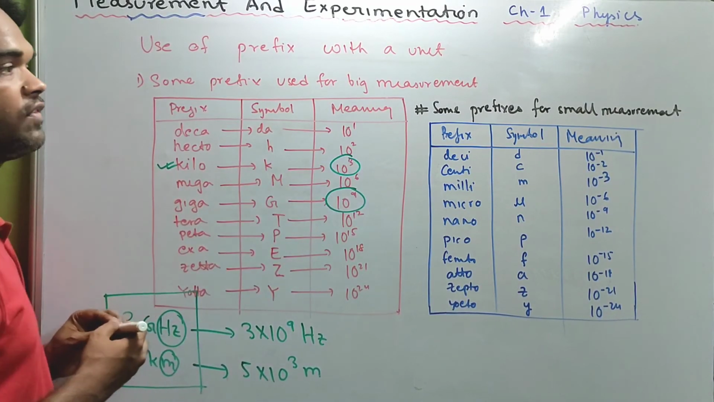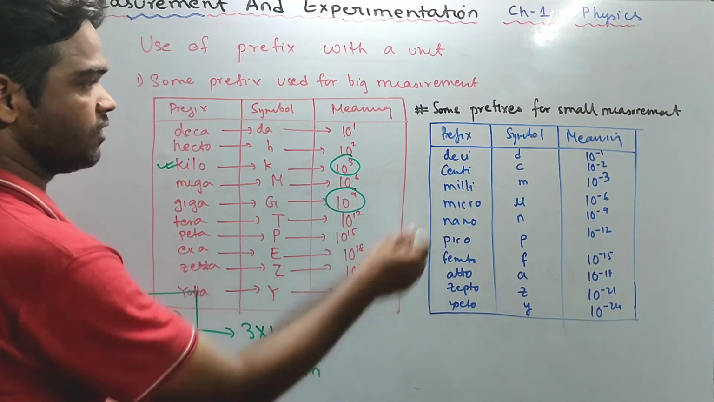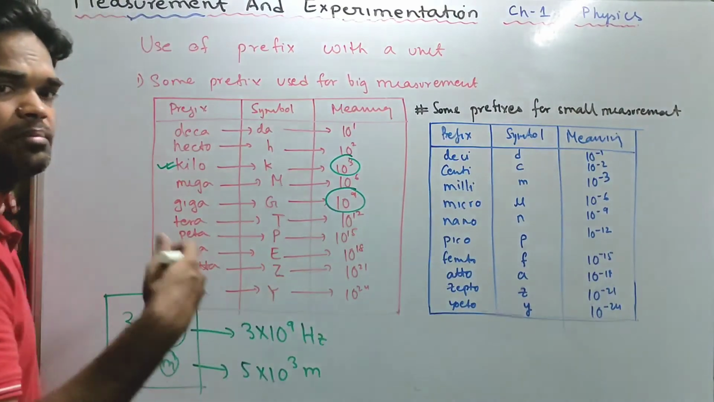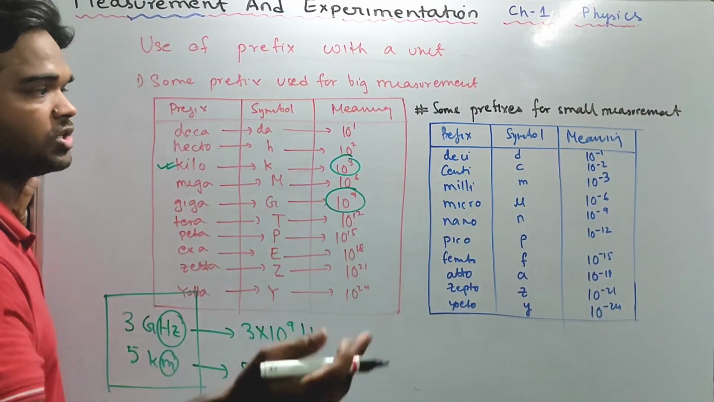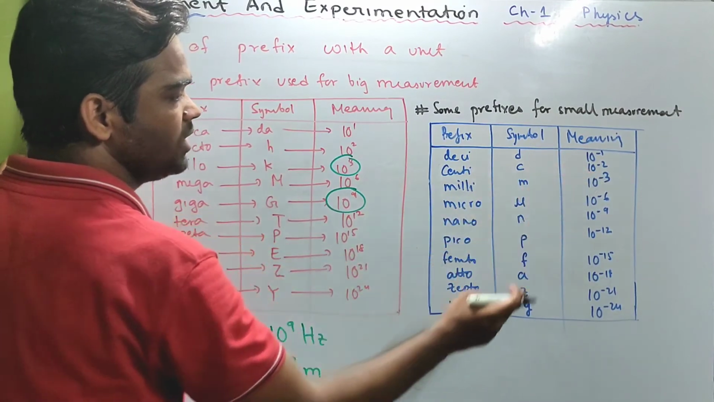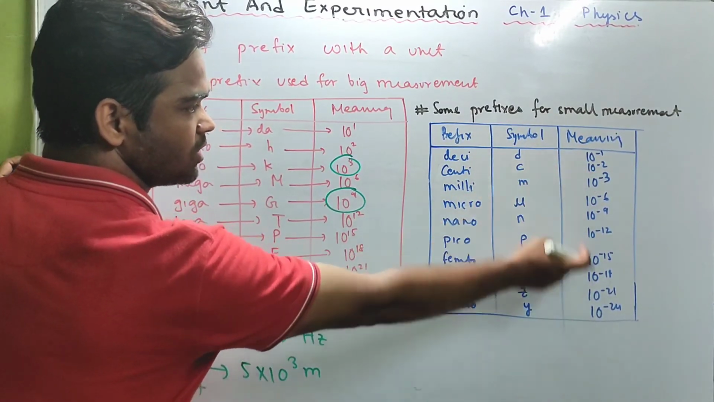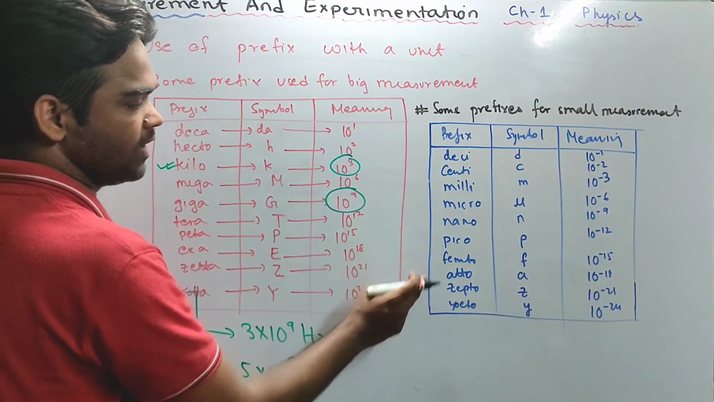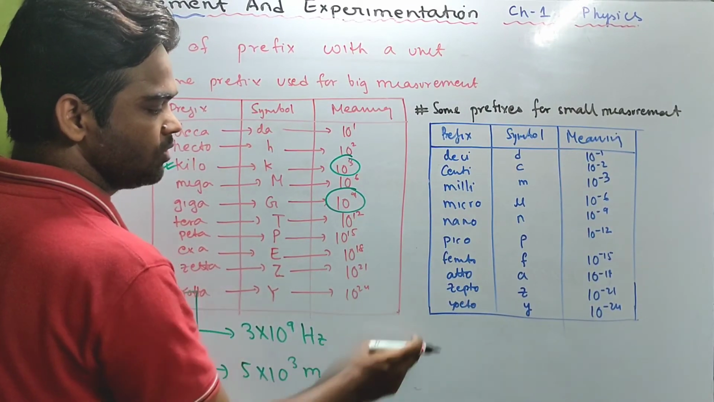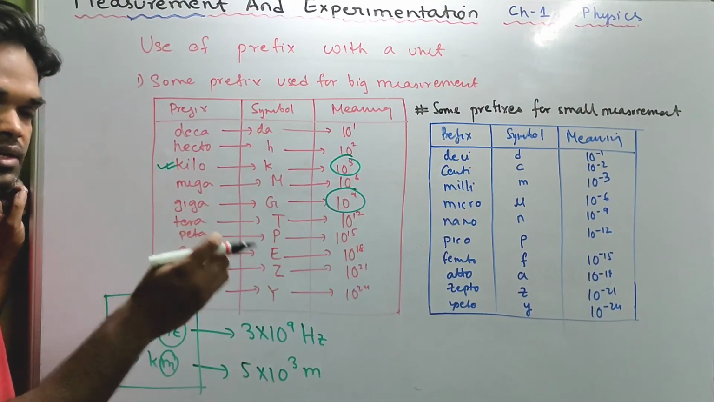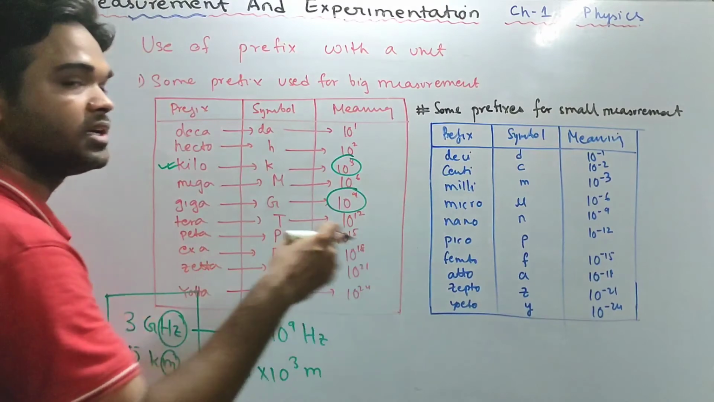Now, some prefixes for small measurement are given over here. For example, deci, the symbol is D. The meaning is 10 to the minus 1. You multiply by 10 to the minus 1. Centi, C, 10 to the minus 2. Milli, M, 10 to the minus 3. Then it increases by 3, or decreases by 3 rather. Micro, nano, pico, femto, atto, zepto, yocto.